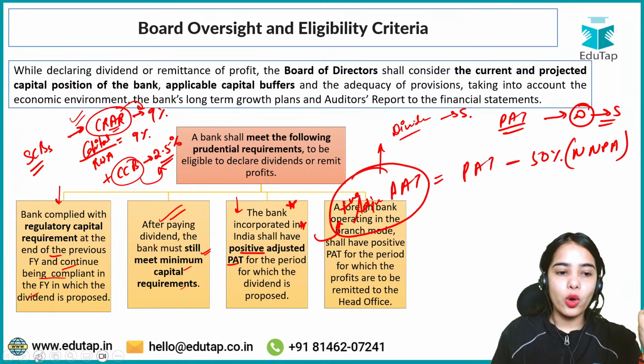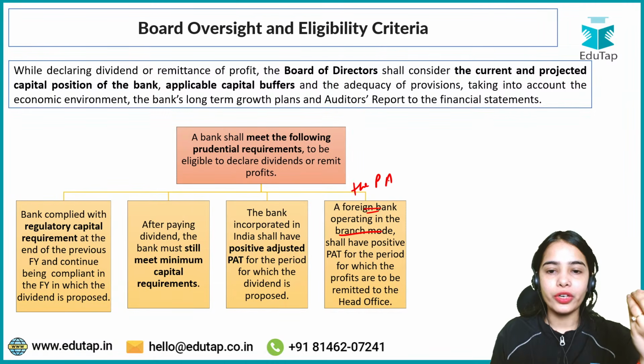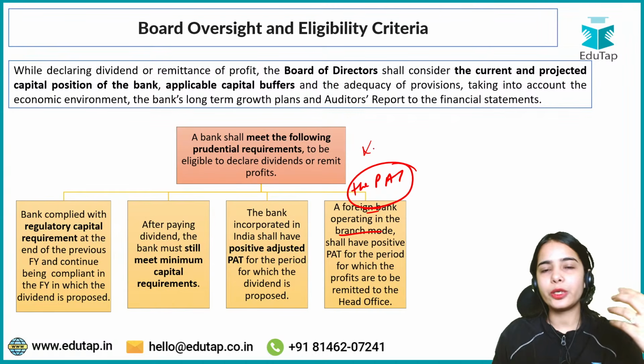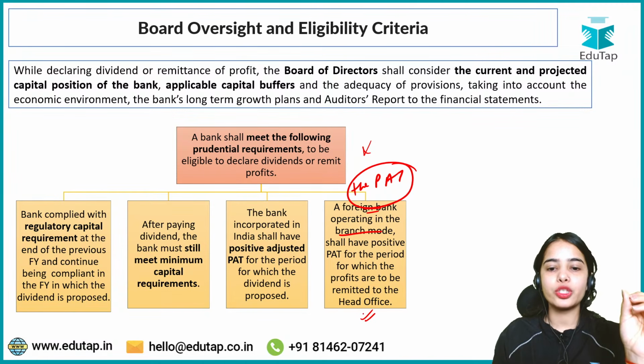Now, a foreign bank operating in India through the branch mode, so a foreign bank having a branch in India, shall have a positive profit after tax. So in the requirement for a foreign bank having a branch in India, they do not need to have a positive adjusted profit after tax. They just need to have a positive profit after tax. Then they can remit the profits to their head office.